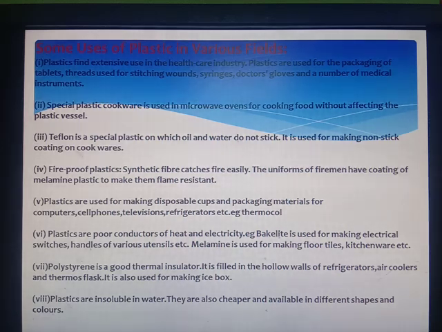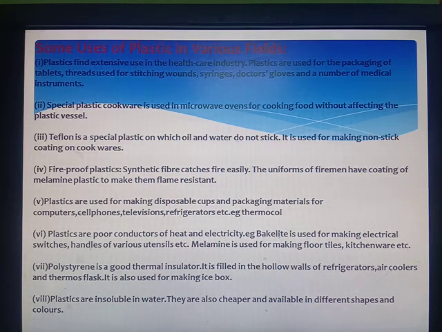Some uses of plastic in various fields. Plastics find extensive use in the healthcare industry. These are used for the packaging of tablets, threads used for stitching wounds, syringes, doctors' gloves, and a number of medical instruments. So these are the uses of plastic in the healthcare industry.